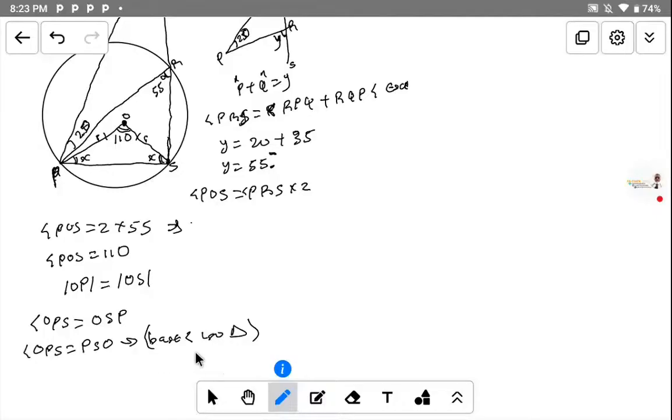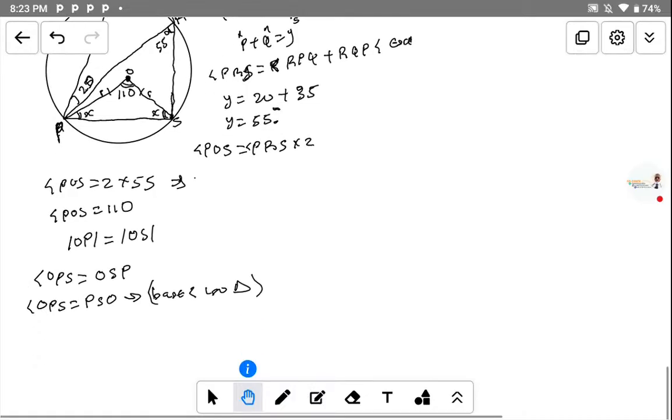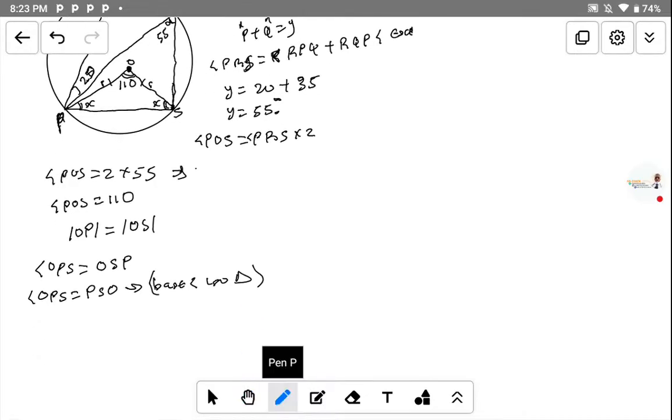You write it in full, and just try to shorten it. The base angles of an isosceles triangle are equal. You have to write the statement there if it is theory, but this question is from JAMB.